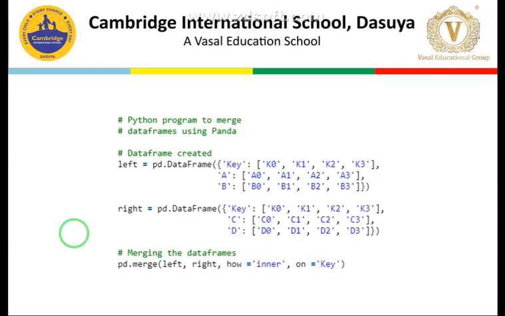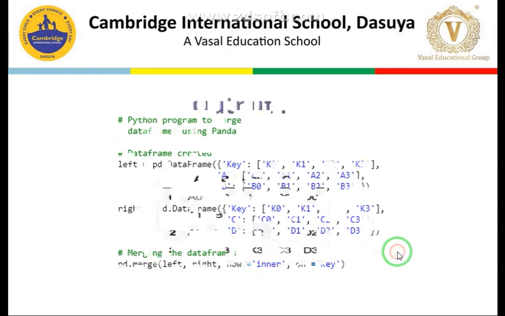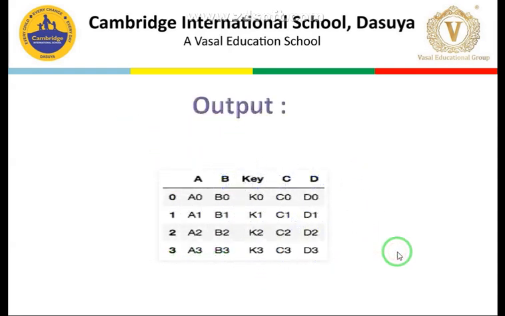Then how the operation is to be applied, that is inner. This is how the inner join is applied. Our data frames are converted from dictionaries. They are applied on this key. This is the attribute on which we are going to apply this inner join operation. And when this join is done, this sort of output you will find here.